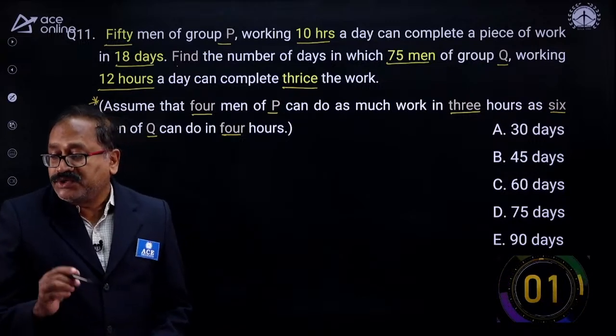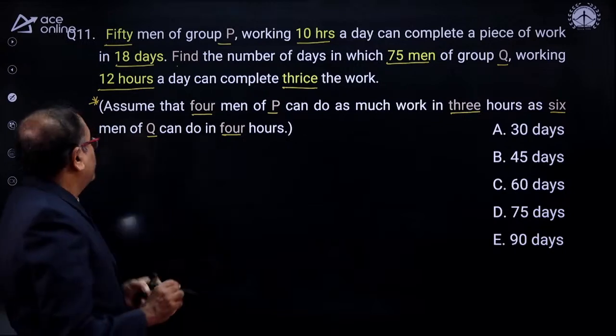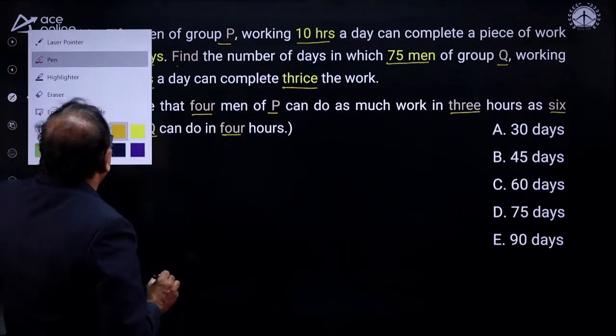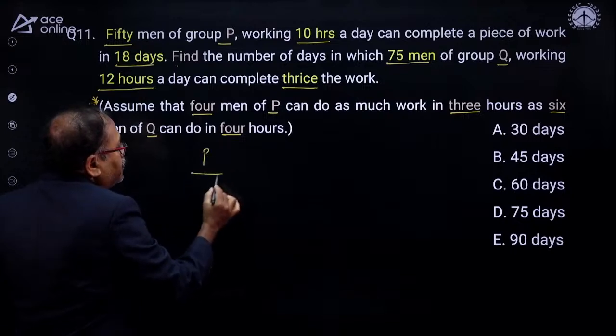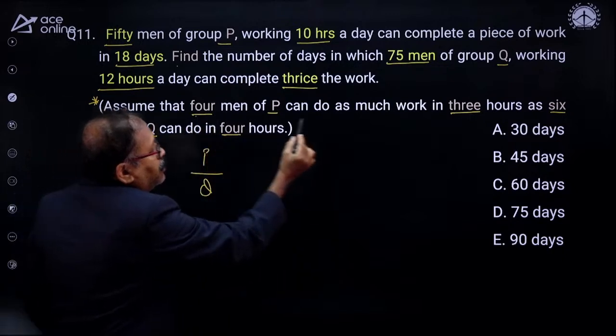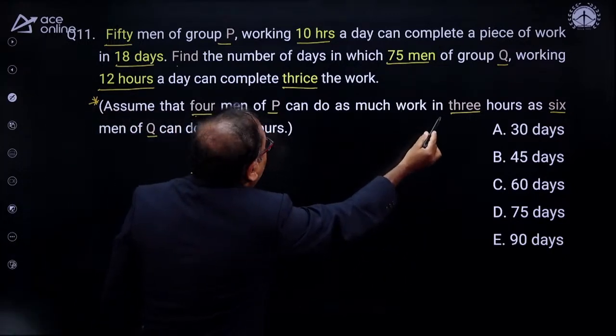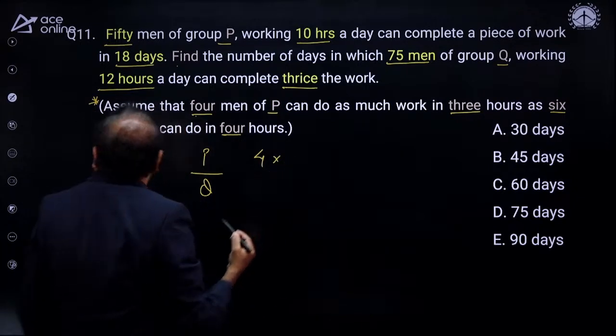Okay. That means today you are going to learn something new. Time up. Now, how do I answer the question here? From P, the men from P to men from Q, what is their efficiency? So 4 men in how many hours? 3 hours. 4 men in 3 hours of P.